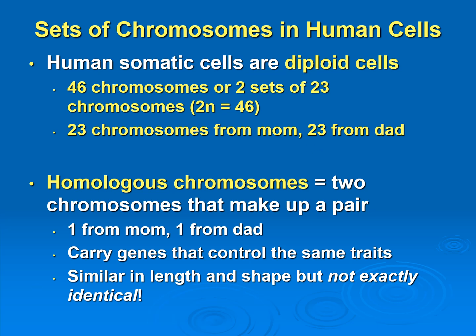And we also have this term called homologous chromosomes. In those diploid cells, the two chromosomes that make up a pair are called homologous chromosomes. So one of the pair of the chromosomes came from your mom and the other chromosome came from your dad. They will carry genes that control the same traits. These homologous chromosomes will be similar in length and shape, but they're not exactly identical. So let's just look at a picture of a homologous pair of chromosomes.